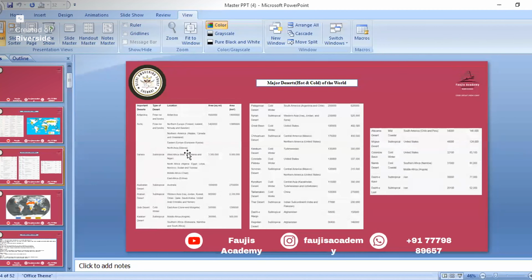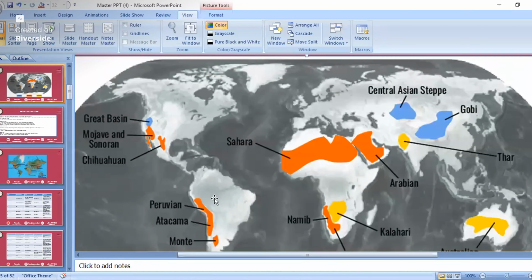So everyone knows about all these continents. This is North America, South America, Europe, then Asia, Africa, Australia. Now we'll come to North America. In North America, Sonoran Desert, Mojave Desert, Great Basin Desert, and Chihuahuan Desert are located.